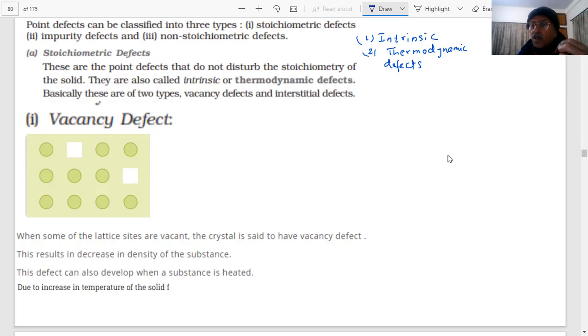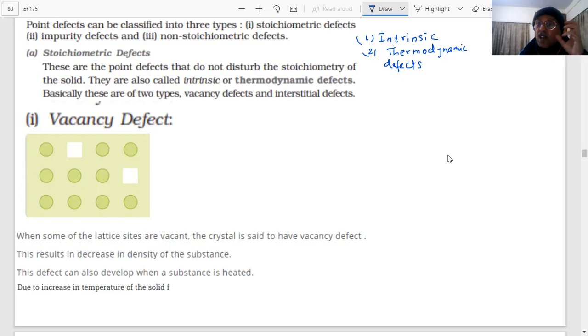Very important question. A vacancy defect decreases the density of the solid. And what will happen in an interstitial defect, student? Sir, interstitial defects increase the density of the solid. Increases the density of the solid. This is one important point, student.